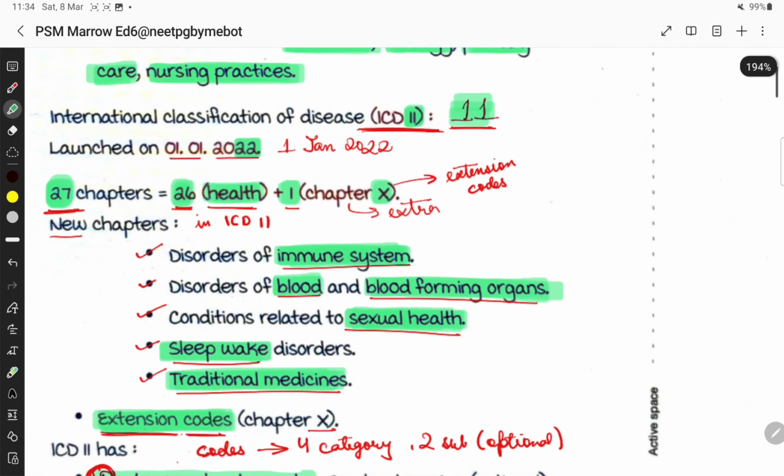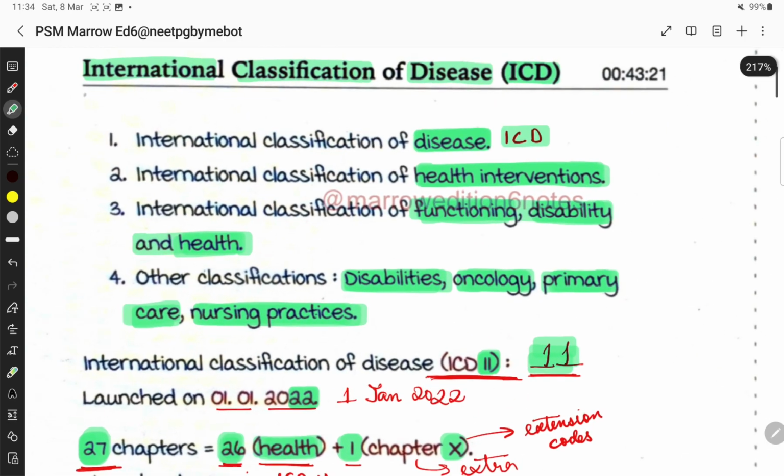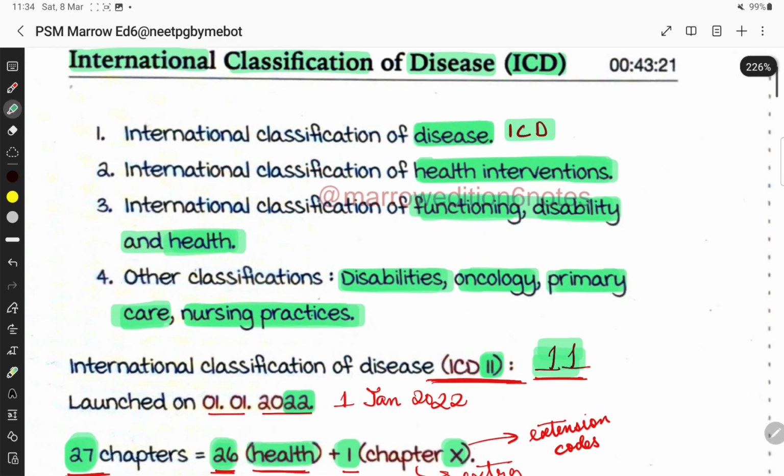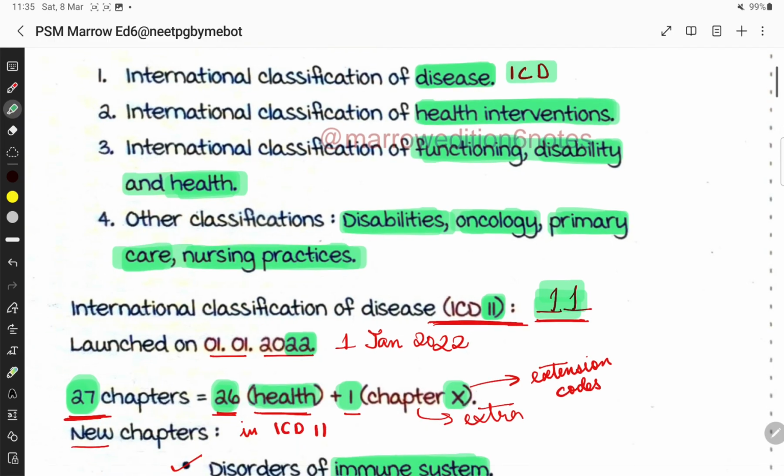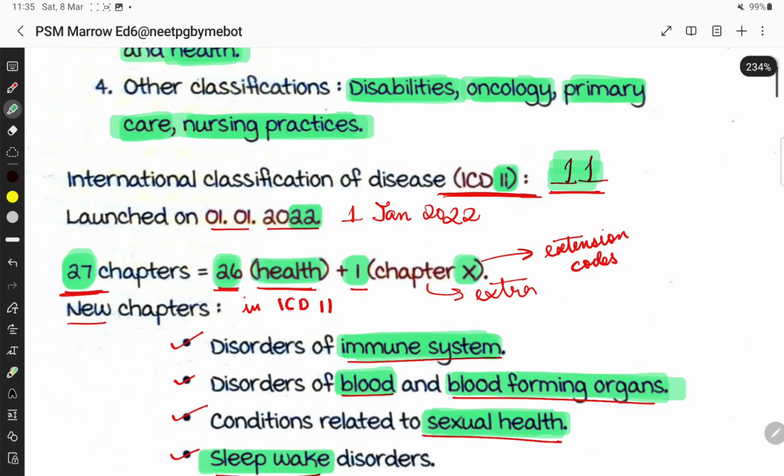So there are different classifications of health: international classification of disease, international classification of health intervention, international classification of functioning, disability and health, other classifications of disability, oncology, primary care and nursing practices. Then ICD-11 is the latest one.